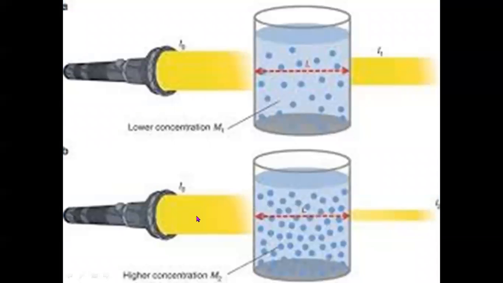I explained earlier that monochromatic light contains all waves of the same wavelength, only a single wavelength. And this law says that the light absorbed by the solute present in the solution is directly proportional to the intensity of the incident light.